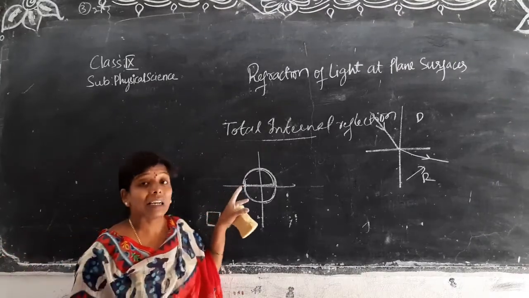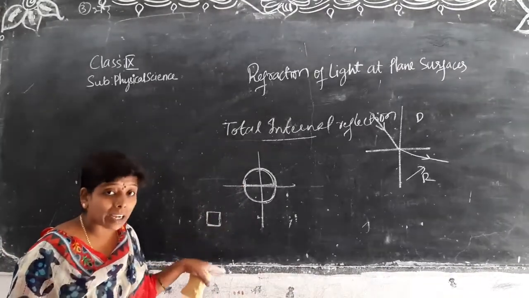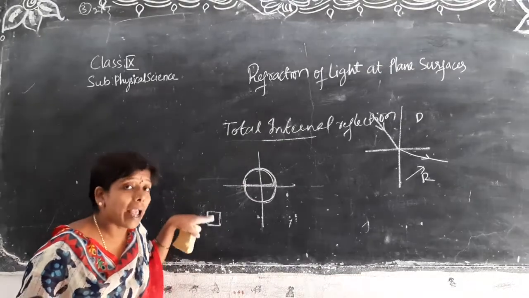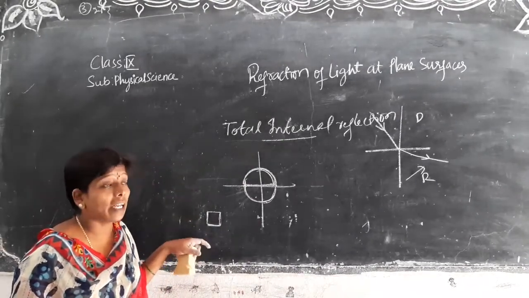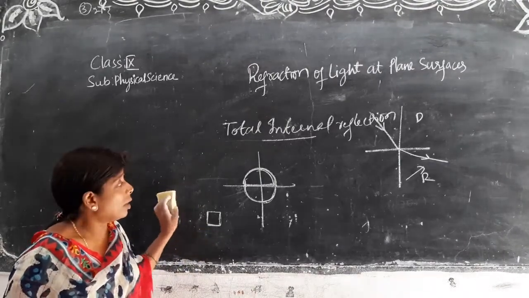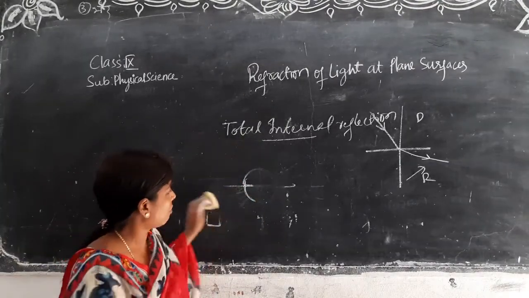Here we are using that glass slab, and with the help of a protractor we find the angle of incidence, angle of refraction, and critical angle. Getting all of you? Now this is about total internal reflection.